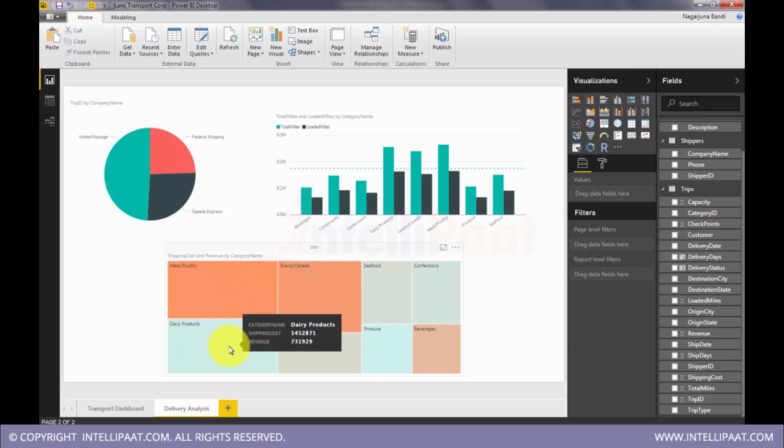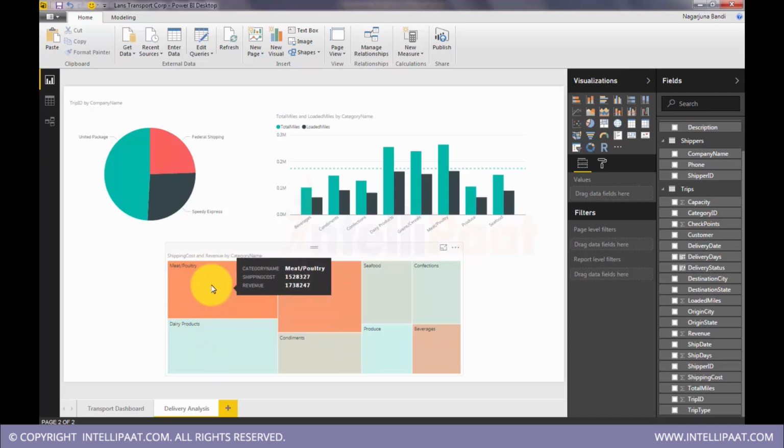Okay, you see these two tiles, they are equal in area, meaning the shipping costs, the spend on these two types of categories is the same, but still the value proposition, the returns, are more for poultry compared to this. You see this tile has the least spending compared to all others. The area is very small, but still the color intensity is somewhat average, meaning returns are better compared to this. So here this has the least cost spending and the least revenue also, that is okay. These two are average sized, so their color intensity is also average.